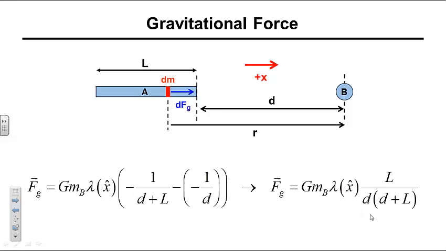As expected, the direction of the gravitational force acting on the rod is in the positive x-axis direction. In other words, the rod is pulled toward the point particle.